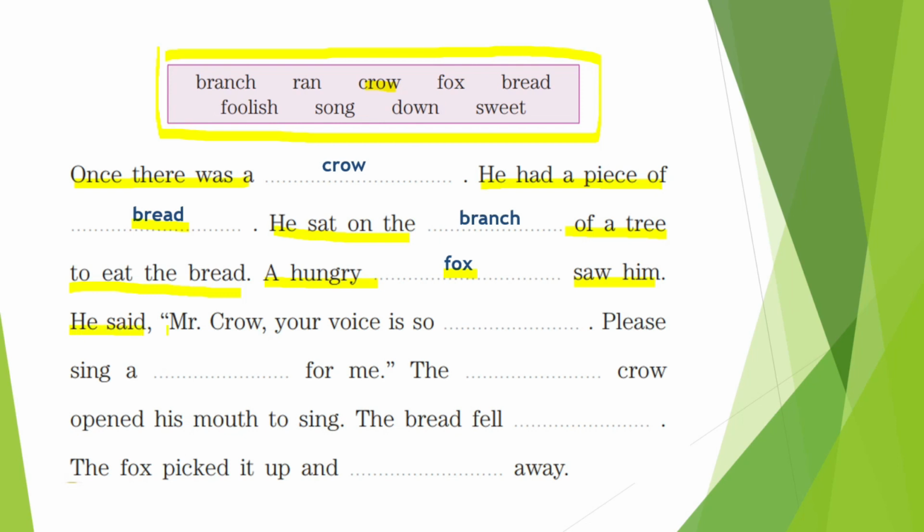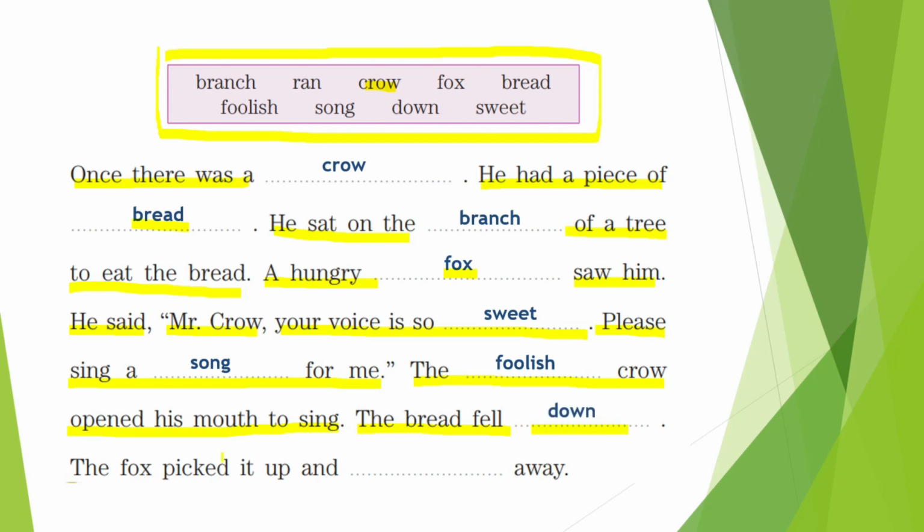Then he said, Mr. Crow, your voice is so dash. Mr. Crow, your voice is so sweet. Please sing a dash for me. Please sing a song for me. The dash crow opened his mouth to sing. The foolish crow opened his mouth to sing. The bread fell down. The fox picked it up and ran away.